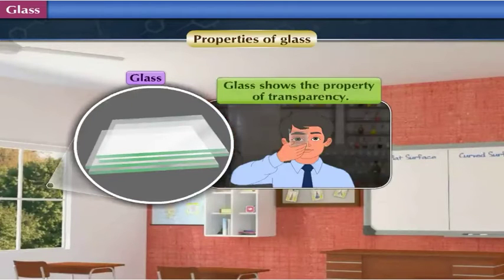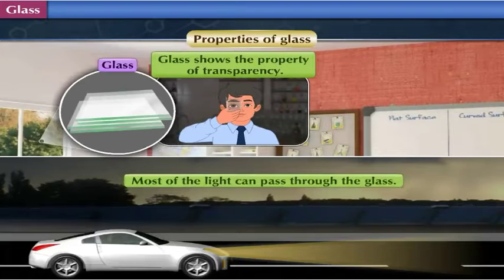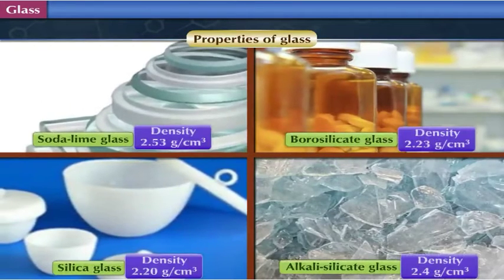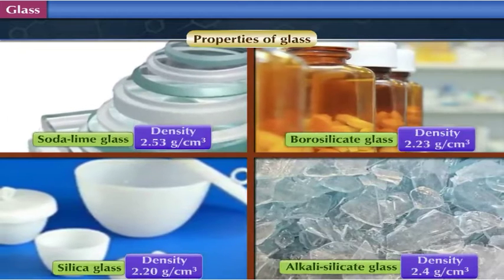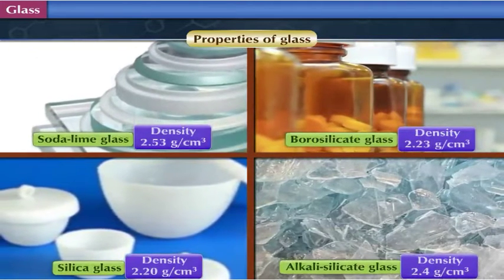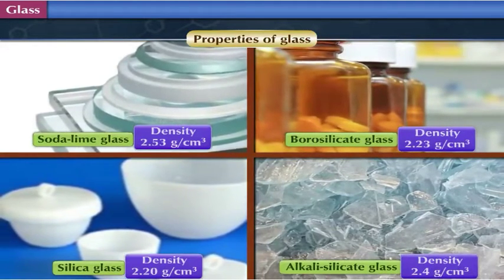Glass shows the property of transparency, hence most of the light can pass through the glass. However, if glass is made using oxides of either chromium, vanadium or iron, then a large amount of light is absorbed in the glass. The density of glass varies depending upon the ingredients present in it. Glasses can be of different types depending upon the ingredients present in it.